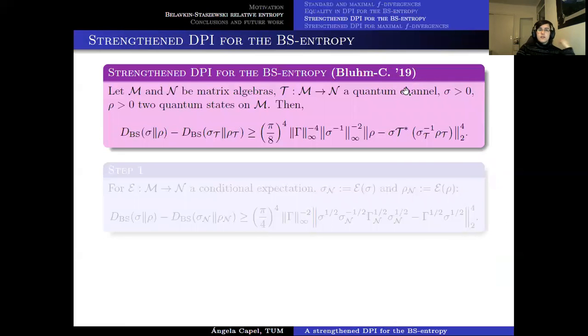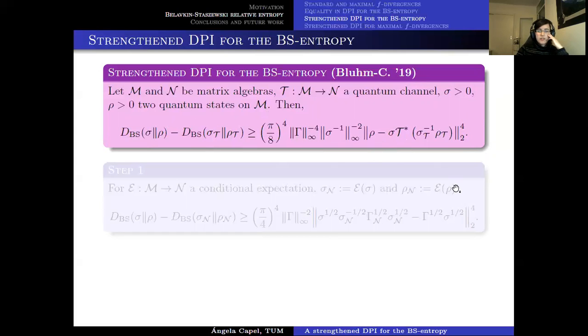After that, the second objective that we were following here was to provide a strengthening of the data processing inequality in terms of some distance measure between a state and its BS recovery. And this is something that we managed to do in a similar way to what Carlen and Vershynina did. So what we managed to prove was this lower bound for the DPI for the BS entropy in terms of this constant, these multiplicative error terms, and the fourth power of the two norm between a state and the BS recovery.